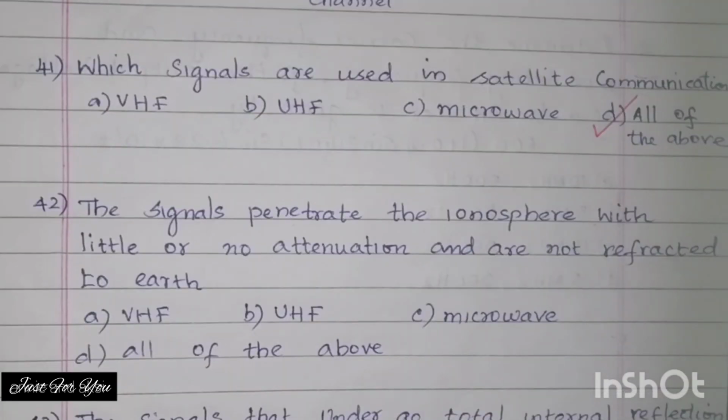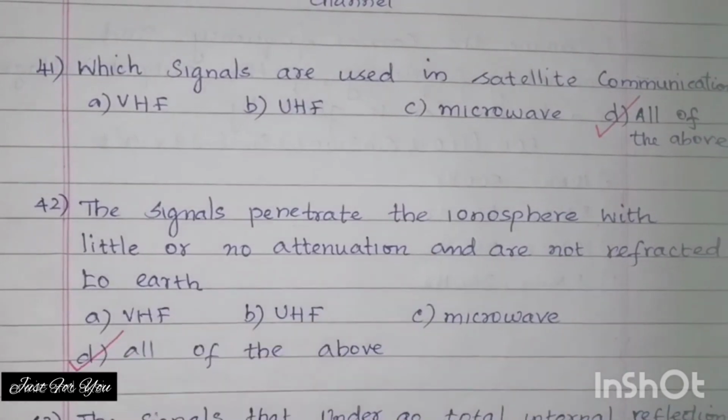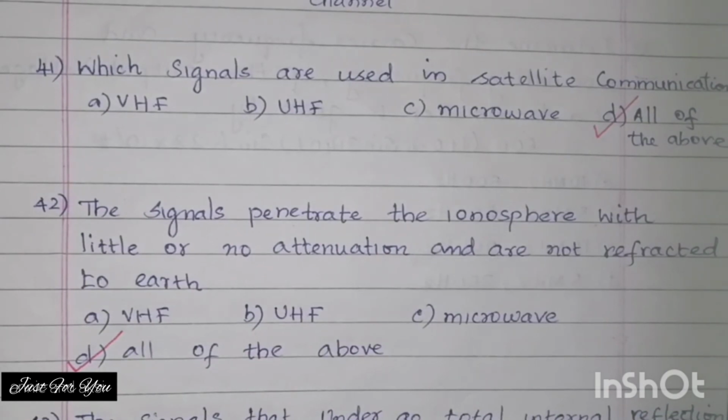Next question. The signals penetrate the ionosphere with little or no attenuation and are not refracted to the earth. Which signal? Option A, VHF. Option B, UHF. Option C, microwave. Option D, all of the above. The right answer is option D, all of the above. All these signals penetrate the ionosphere with little or no attenuation, and they are not refracted back to the earth.